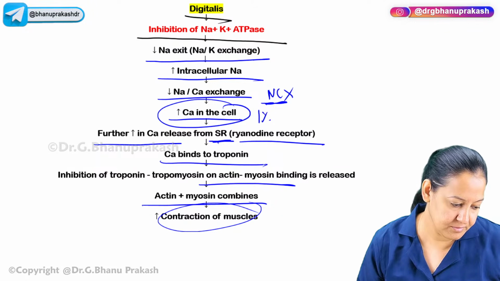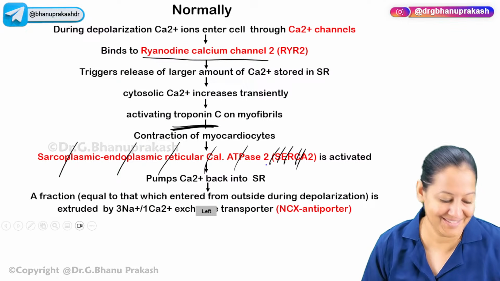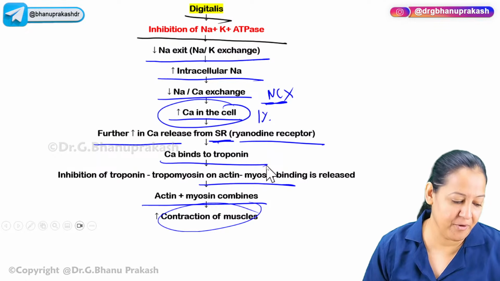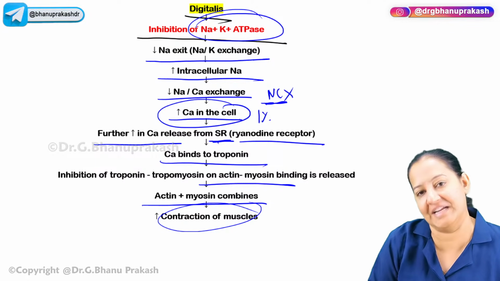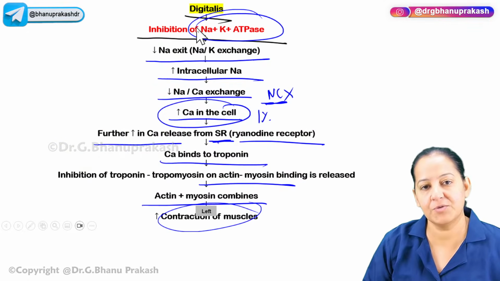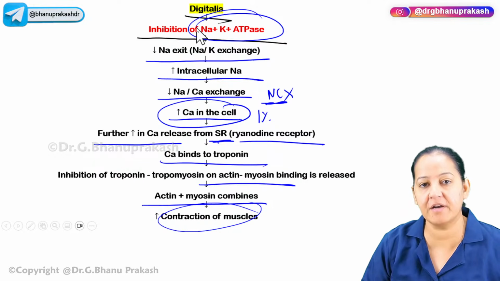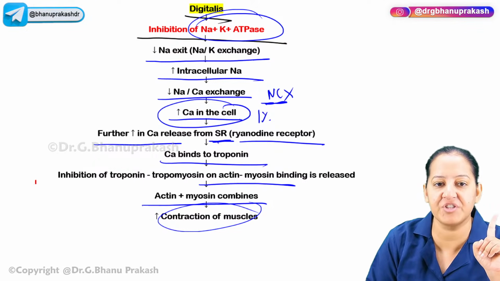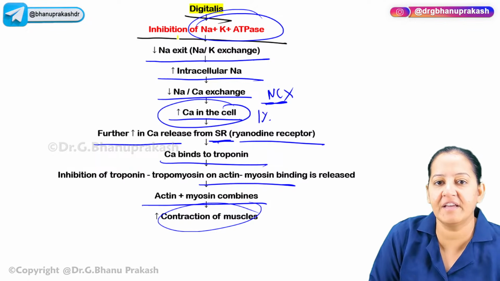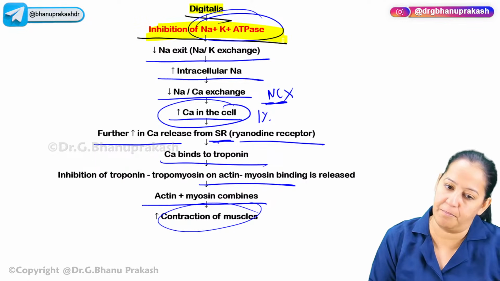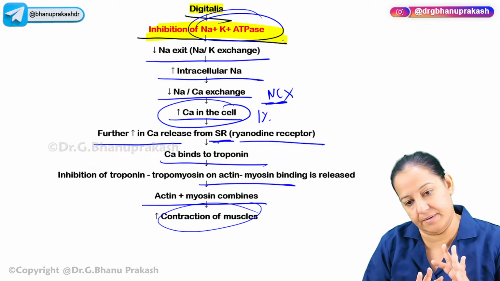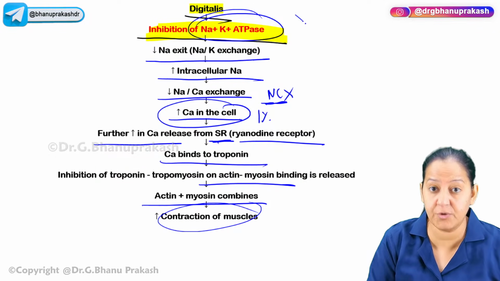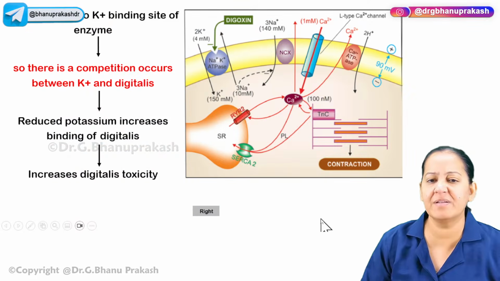Okay, got it? Can we go ahead? NCX is indirectly blocked, you can say. Not directly, but the direct blockage is of sodium potassium ATPase. This is the direct blockage. So if you understood, it's very good. If you didn't understand, learn one line. What is the mechanism of action of digitalis? Learn one line. It inhibits the sodium potassium ATPase transporter. That's it. Learn one line. If you understood it in depth, it's very good. If you didn't understand it, learn it.